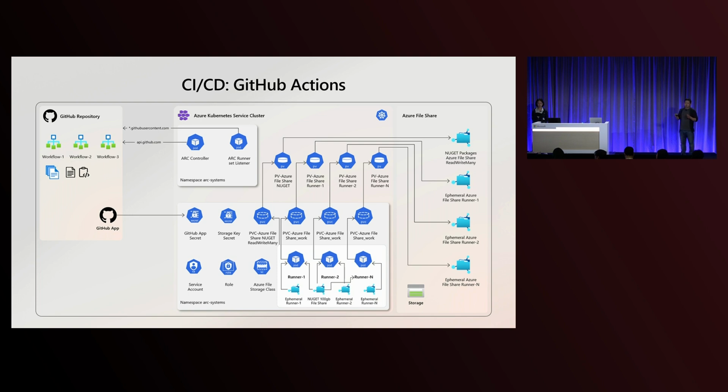Typically for CI/CD, all these workflows will require shared access across different phases. In general, most people will consider files, because CI/CD has very heavy file operations and also requires shared access across different phases. So for Azure, you can consider Azure Files or Azure NetApp Files, because both provide this kind of capability for you.